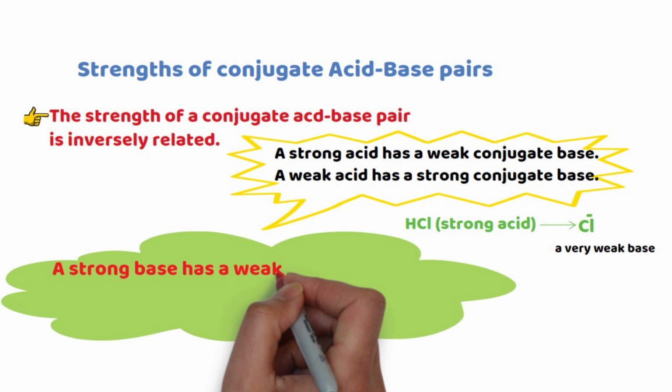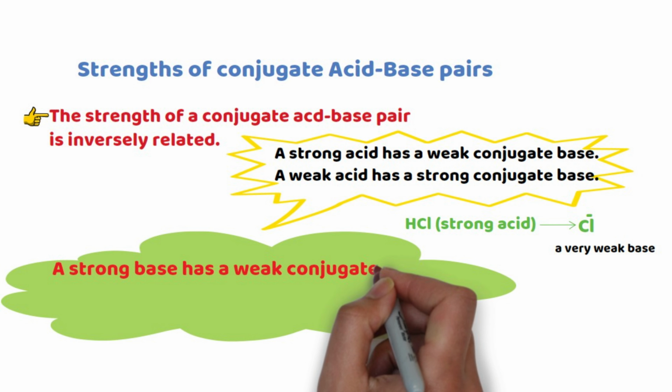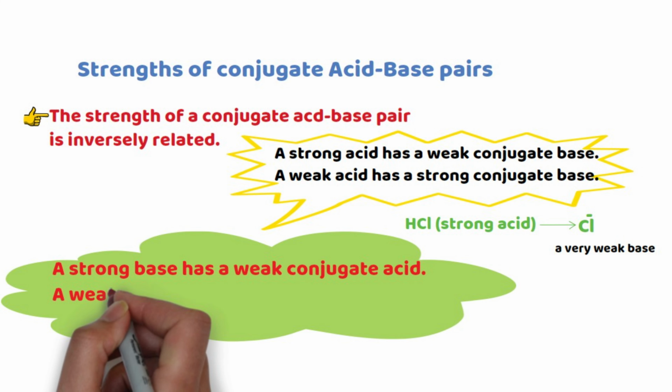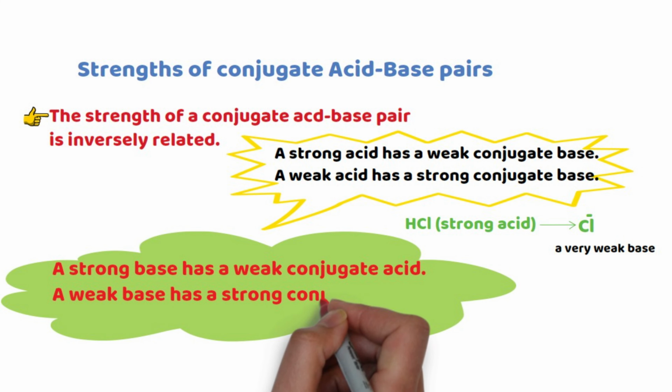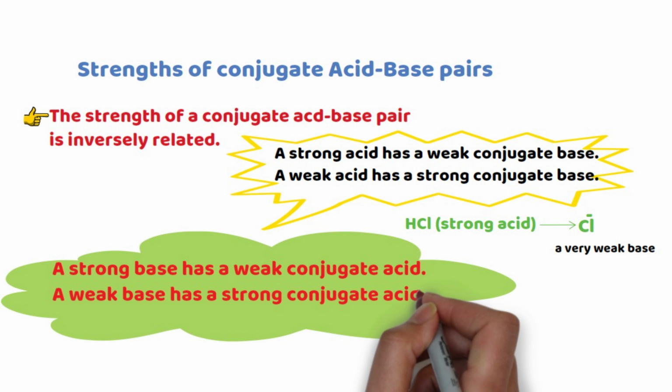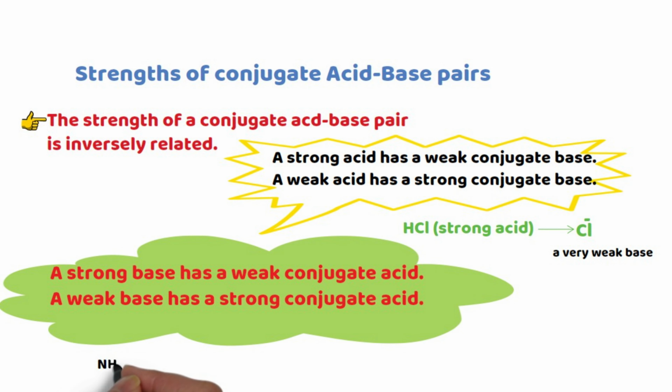Now let me talk about bases. A strong base has a weak conjugate acid and a weak base has a strong conjugate acid.